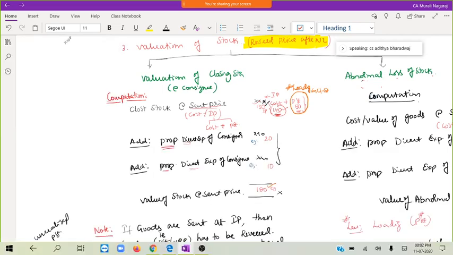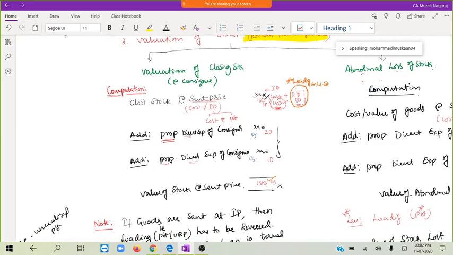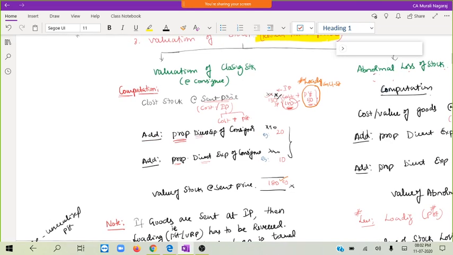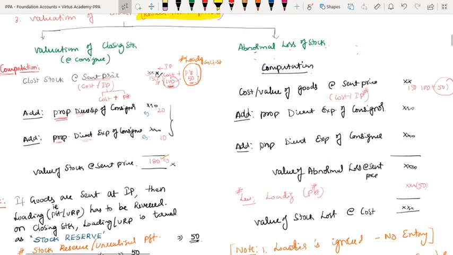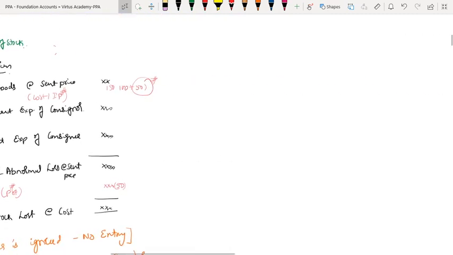Now, look out. If the consignor, just imagine. Here is the valuation of closing stock. Closing stock means, my dear friends, the number of units in stock for that valuation. For that valuation, we have to do this. So now let us see. Whenever you touch the stock, which are the three elements we have to take? Aditya? Number one.